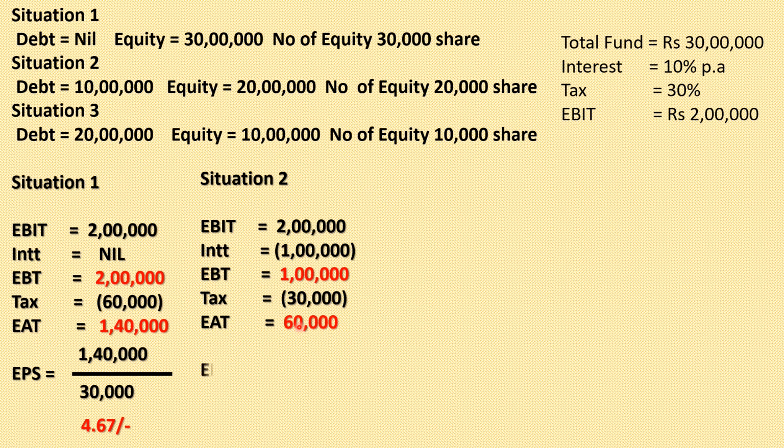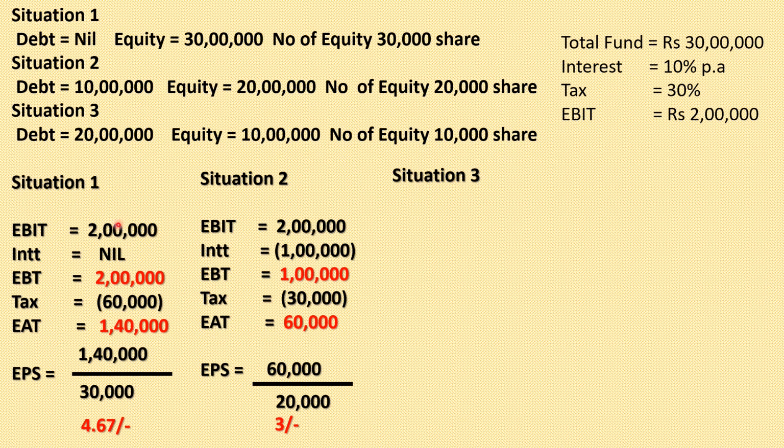Let us see the earning per share. Formula is EAT divided by number of equity shares. Here the number of equity shares is 20,000. So the earning per share over here becomes 3.5. Listen, we can see over here, in the case of unfavorable financial leverage, if we raise more money by the issue of debentures, the happiness of the equity shareholder will fall down. So it is always advisable under unfavorable financial leverage that the money should be raised by the issue of equity shares.